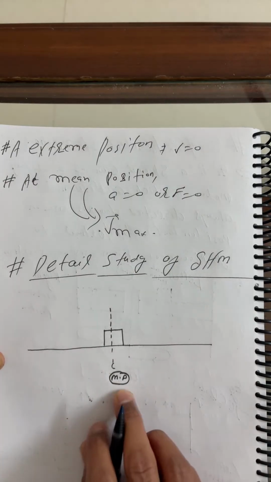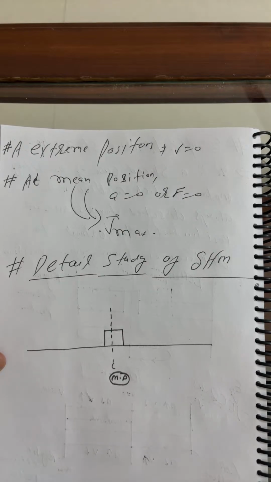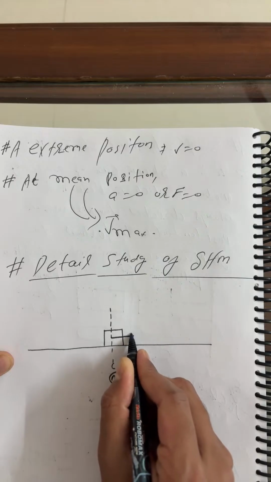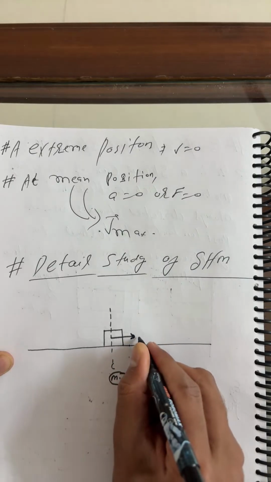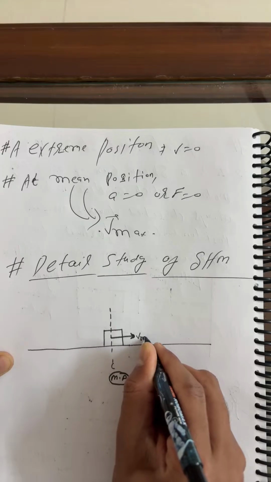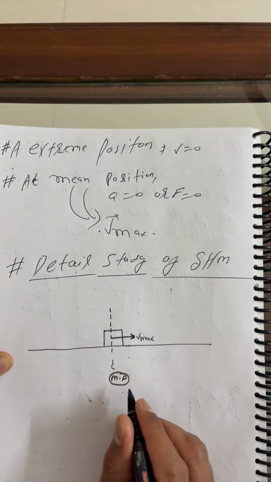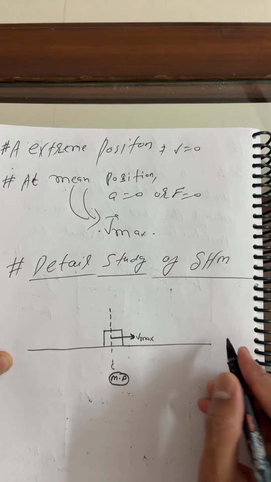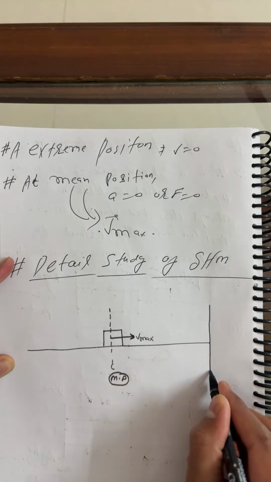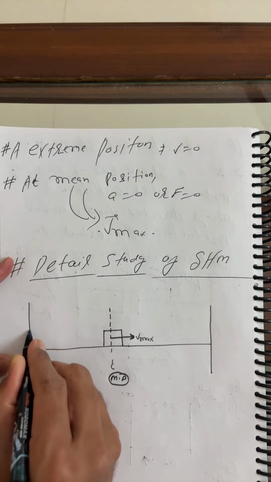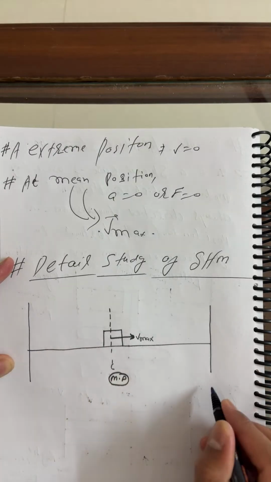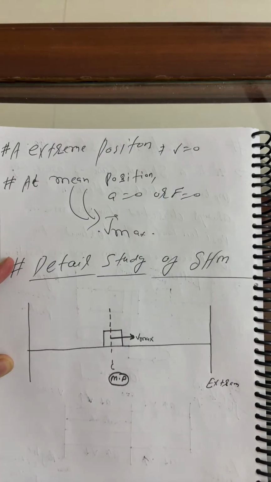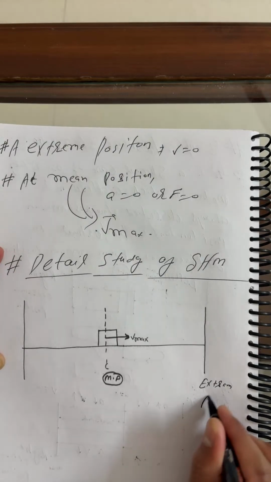At the mean position, velocity is maximum. Let us suppose this is the extreme right, and this is the extreme left.